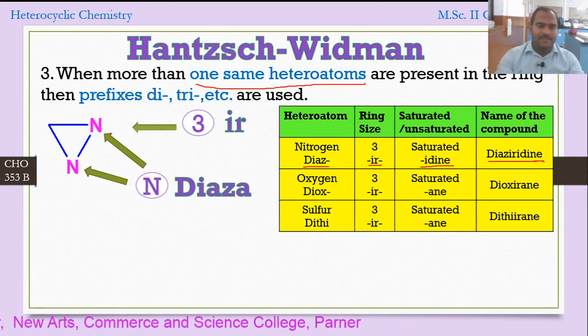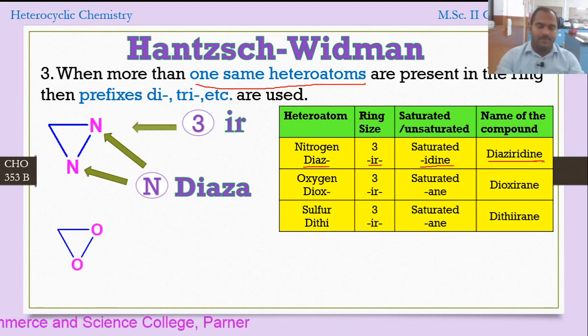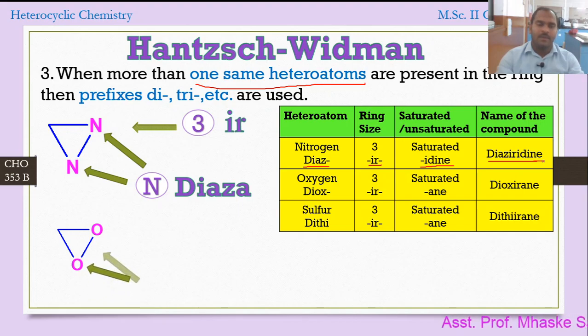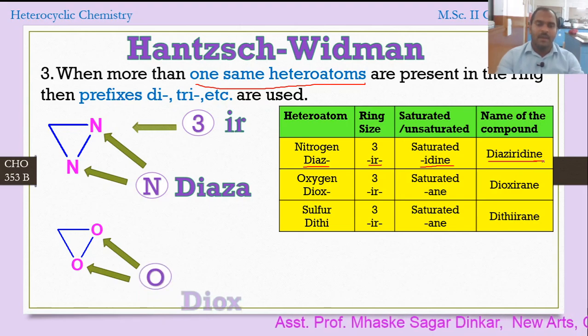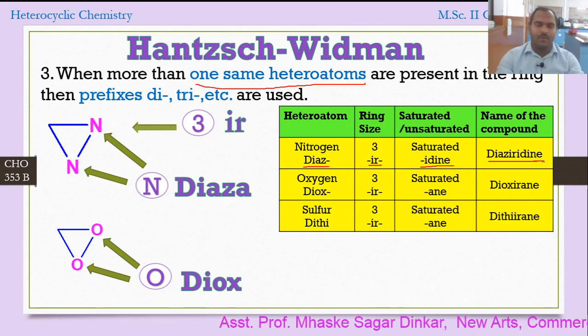Now let's consider another example with two oxygen atoms. Again we are considering a three-member cyclic structure having two oxygen atoms. What is the first question we ask? What is the heteroatom? There are two heteroatoms which are the same, that is oxygen, and therefore dioxa.